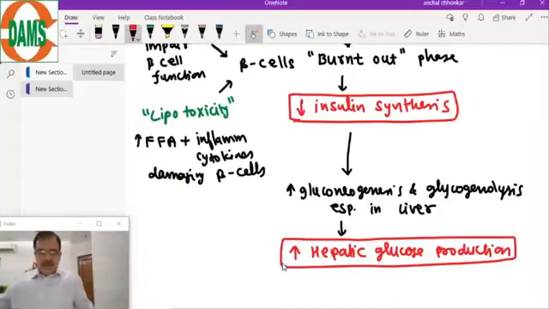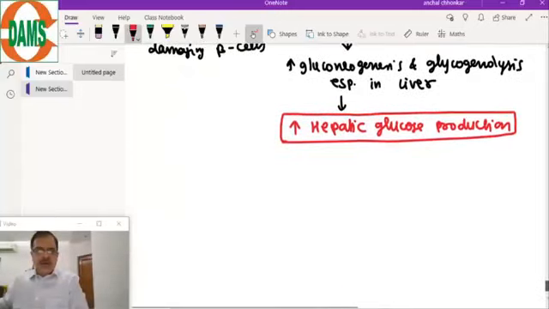So there will be increased gluconeogenesis and increased glycogenolysis because of decreased insulin action. So glucagon will work more because of the decreased insulin. So these are the pathogenesis of type 2 diabetes.